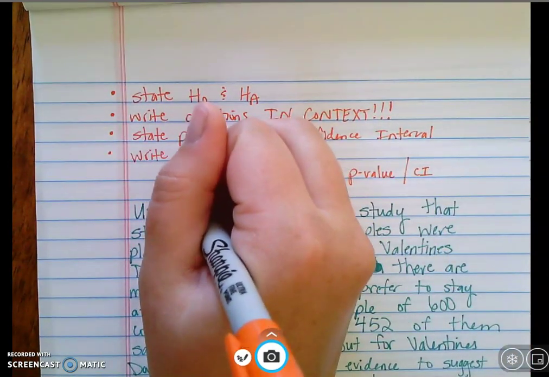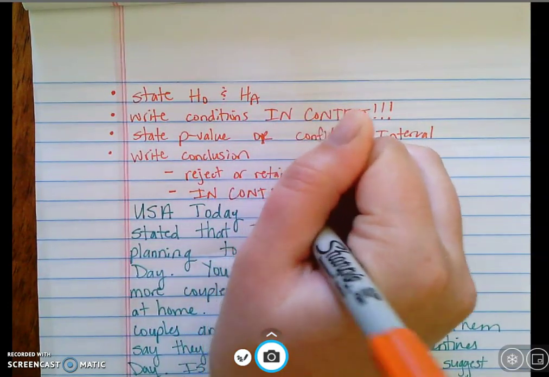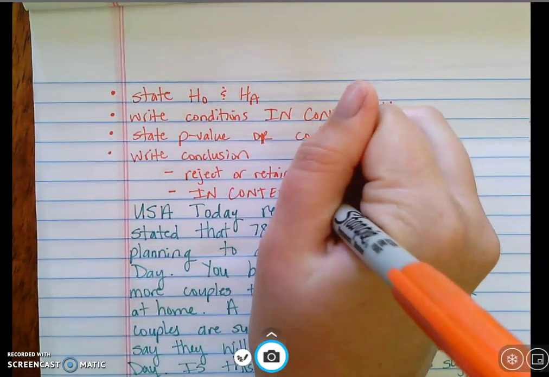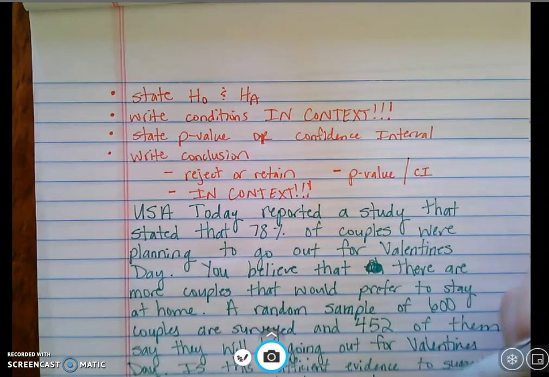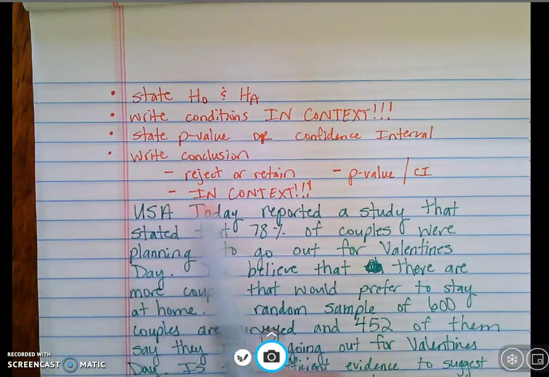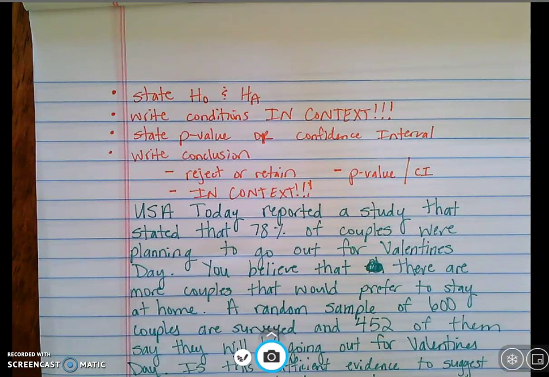And it must be in context. Okay? Please put everything in context. Please, please, please. So, in order to do these problems, this is what you have to have every single time. So make sure you know those.